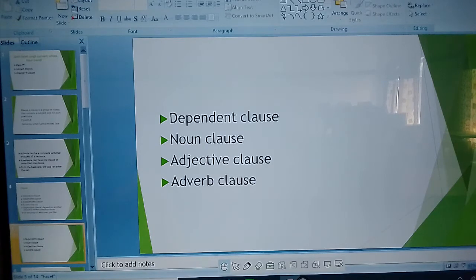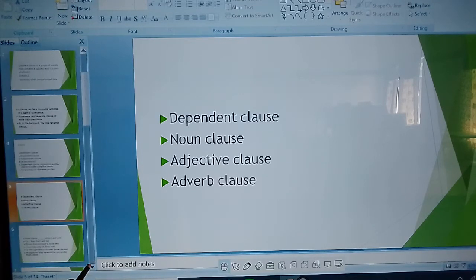First of all, I want to tell you that a dependent clause is divided into three parts. All the students know that a clause is divided into two parts: independent clause and dependent clause. An independent clause is like a complete sentence, like "You play." You play is a complete sense. The next one is the dependent clause. A dependent clause is divided into three parts: noun clause, adjective clause, and adverb clause. Today we are going to discuss only the noun clause and adjective clause.